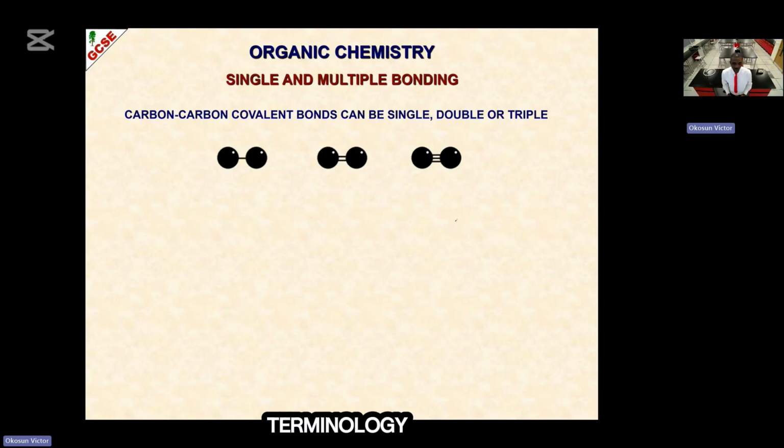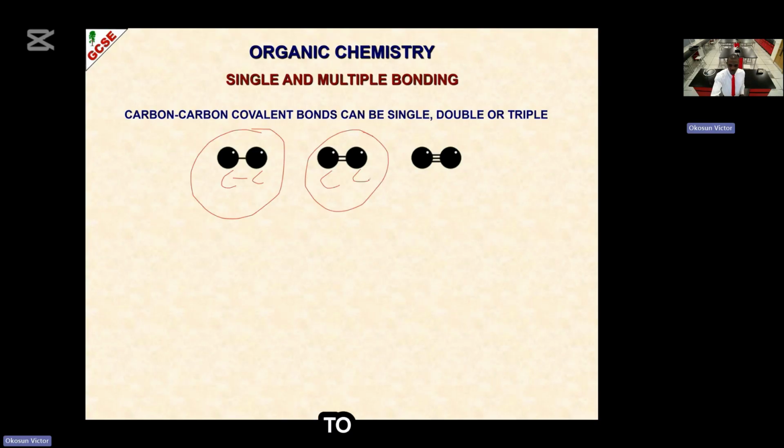So that's one terminology. Now in another terminology, there's what we call single bond and double bond. This one is single bond. The carbon connects to another carbon with just one line. We call it single bond. While this one is double bond, the carbons connect to each other with two lines. We are still on terminology.